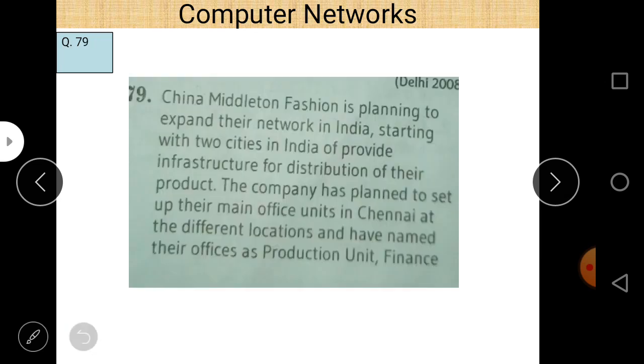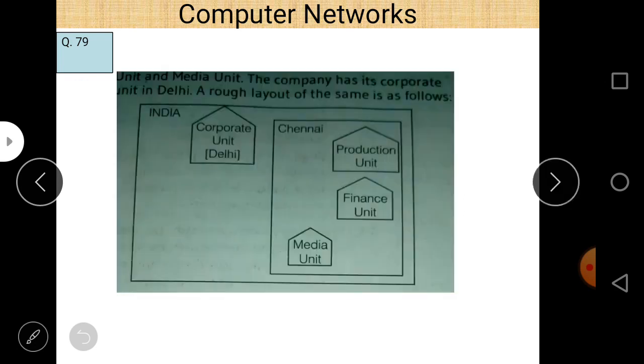Next question, the last question, question number 79. China Meltdown Fashion is planning to expand their network in India, starting with two cities in India, to provide infrastructure for distribution of their product. The company has planned to set up their main office units in Chennai at different locations and has named their offices production unit, finance unit, and media unit. The company has a corporate unit in Delhi. A rough layout of the same is as follows: India corporate unit, and Chennai production unit, finance unit, and media unit.